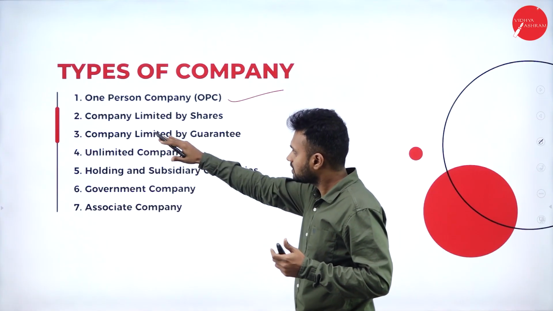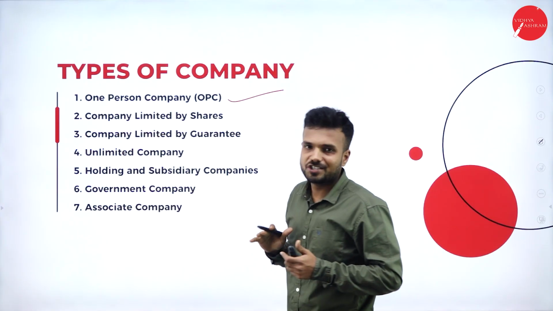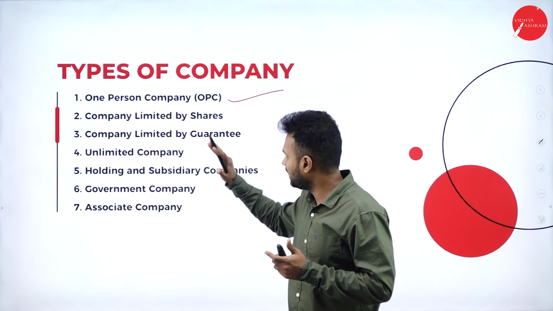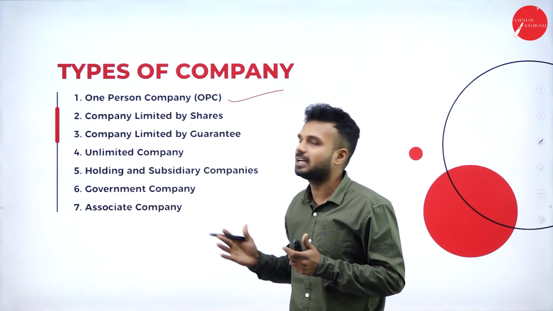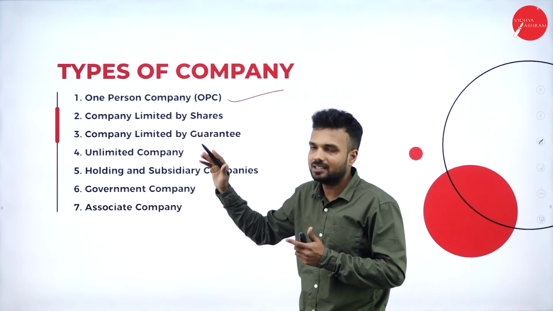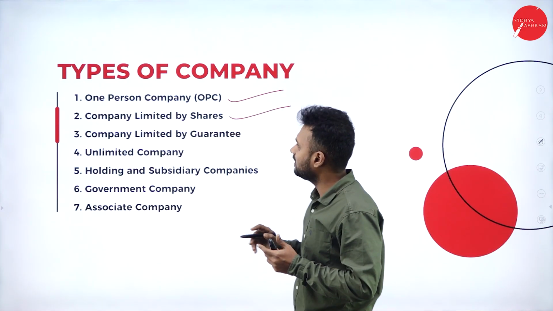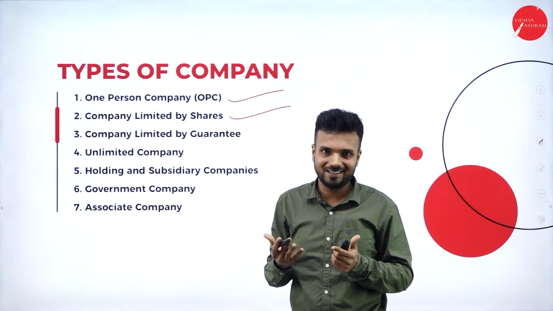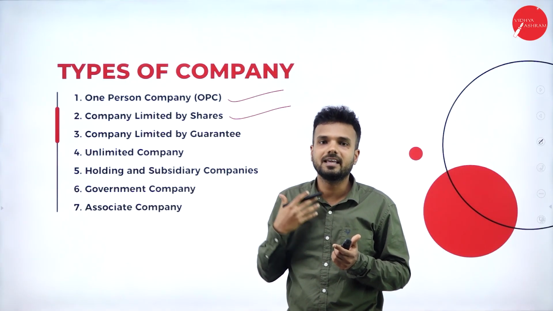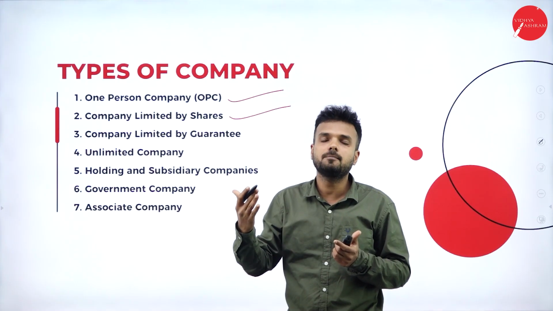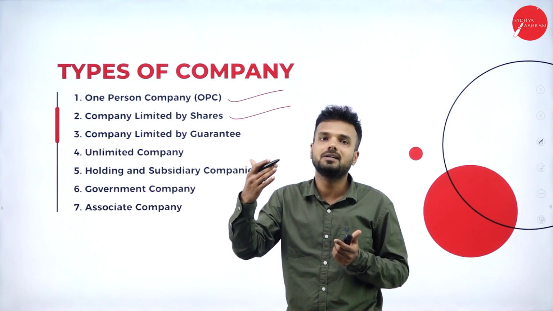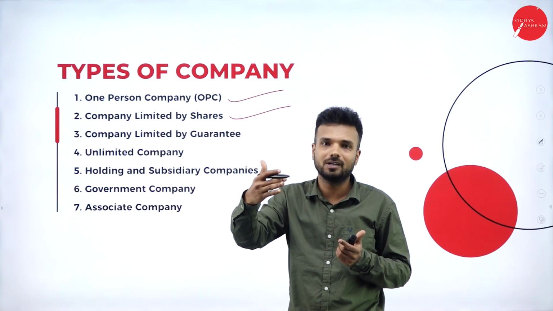Done. Next one is a company limited by shares. This company limited by shares, we call it a limited company. Limited liability of the shareholder. It is going to safeguard the liability of the shareholder. As I gave you the example, the shareholders are liable only for the agreed proportion of the amount he had agreed for. Only for the pending amount that he is liable for.